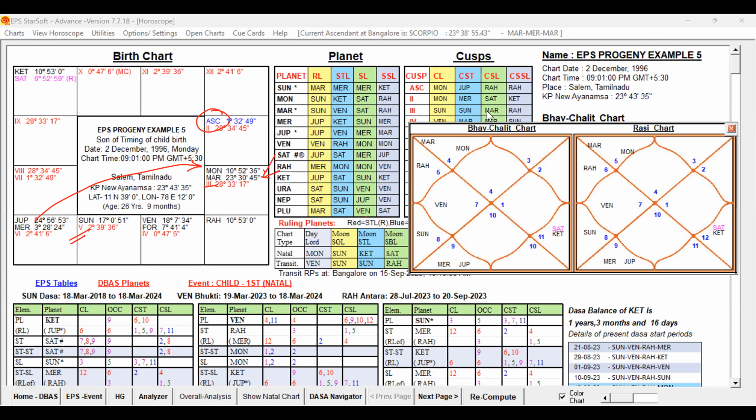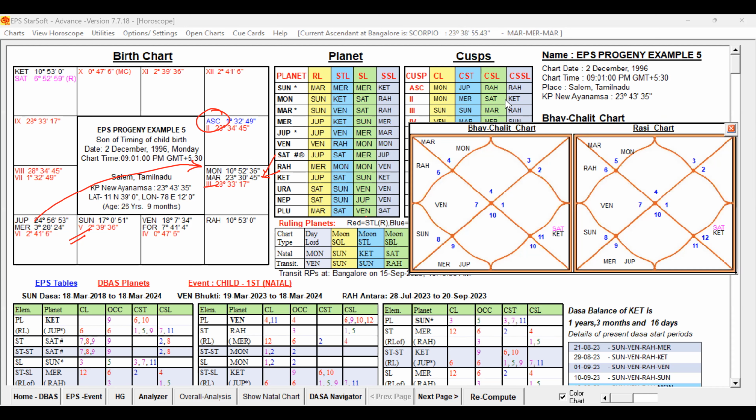Now we have to go for the extended significations. For that, let us go to the EPS event. I already selected the event, childbirth. Now we have to check the significators and give colors for the respective planets. Now, Lagna lord, 2nd lord occupying the 2nd house, it is good. Moon, we are giving green color, right? So what are the unfavorable houses for the progeny prospects?